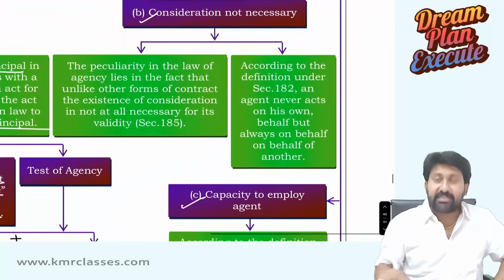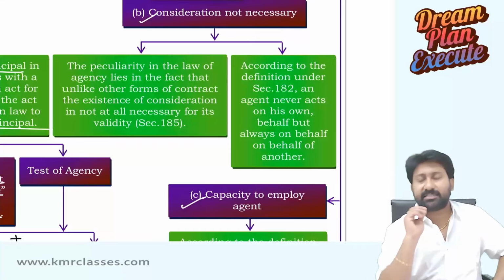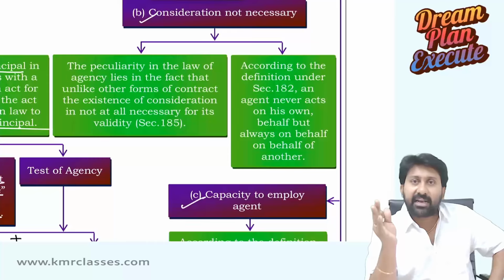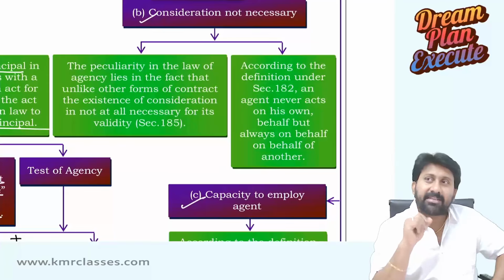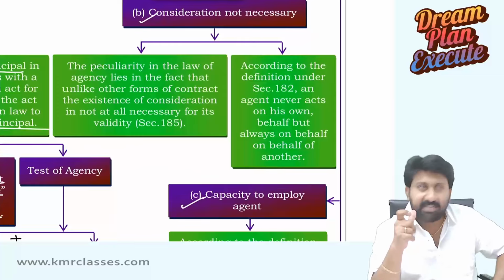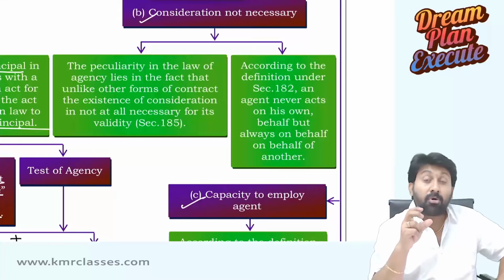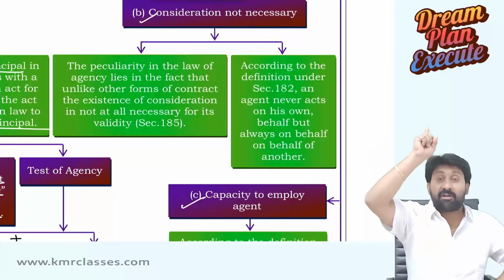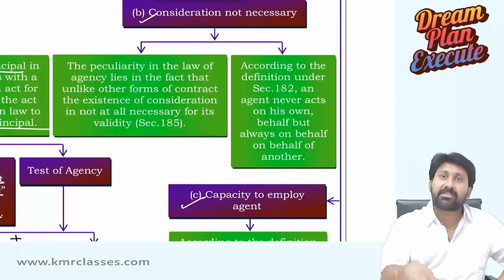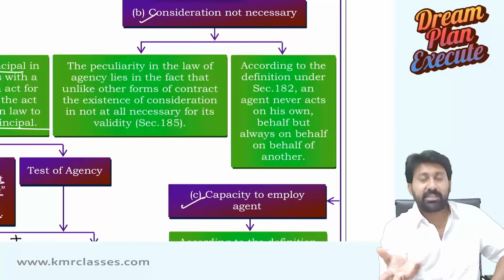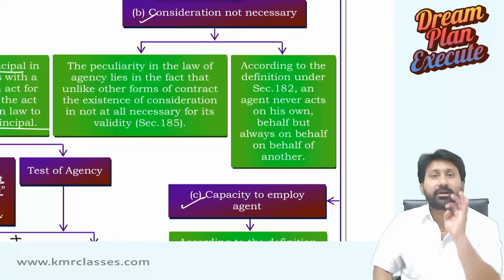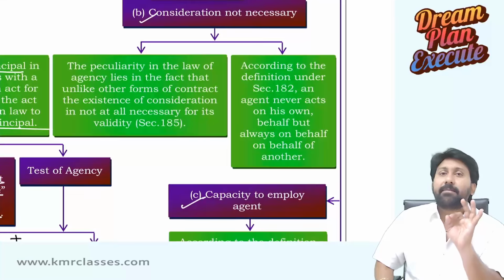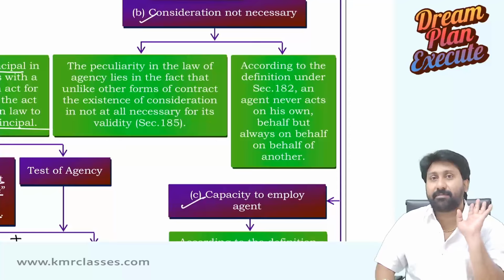Next, consideration not necessary. Sir, what is this? See, an agent generally gets a commission for the act done. However, if the principal and agent are father and son, or such a relationship exists, it is a commercial contract, but consideration is not there. That's why these form part of special contracts. So in a contract of agency, the agent may not charge consideration sometimes.